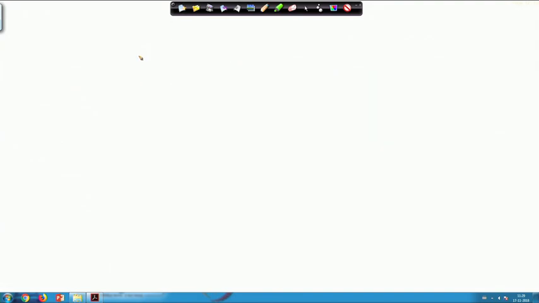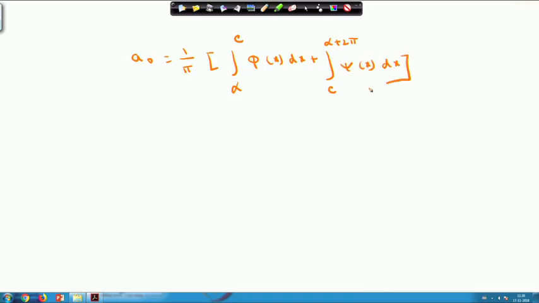Your a naught I have to write like this, 1 by pi into, I have to break it into two parts, integral from alpha to c of some function phi of x plus integral from c to alpha plus 2 pi of some other function psi of x dx.